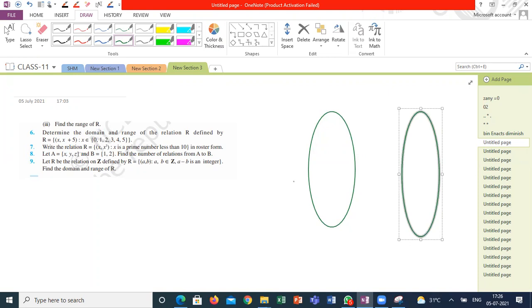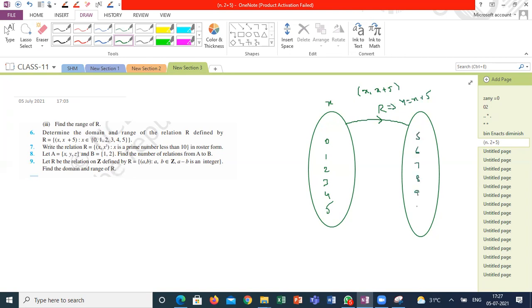Sir, domain is 0, 1, 2, 3, 4, 5. Domain is clearly given because all the x elements are given: 0, 1, 2, 3, 4, 5. If the relation is on real numbers to real numbers, so sir, the other side is 5, 6, 7, 8, 9. Right. It is x comma x plus 5. That will be your y equals x plus 5. Correct? Yes, sir. So 5, 6, 7, 8, 9, 10.